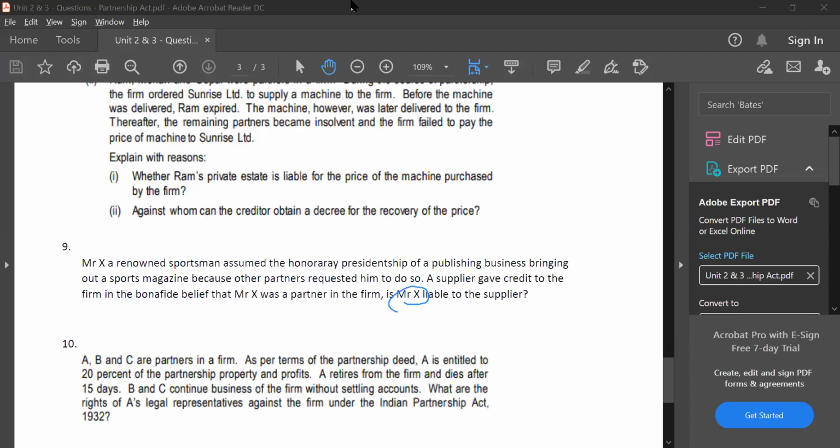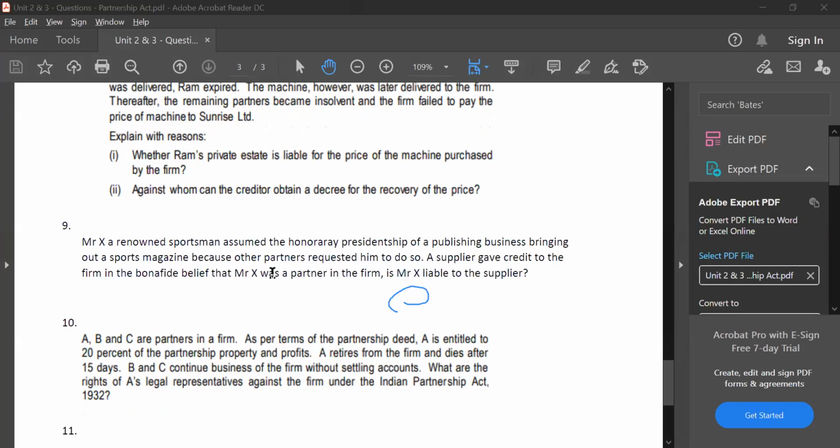Understood, Darshita? Okay, sir. So I'm done with my doubts. Thank you so much. Next I'll go with Gaurav. Go ahead Gaurav, I'm unmuting you. Sorry Gaurav, I can't hear you. Can you tell me the 10th question? Yes, 10th question.